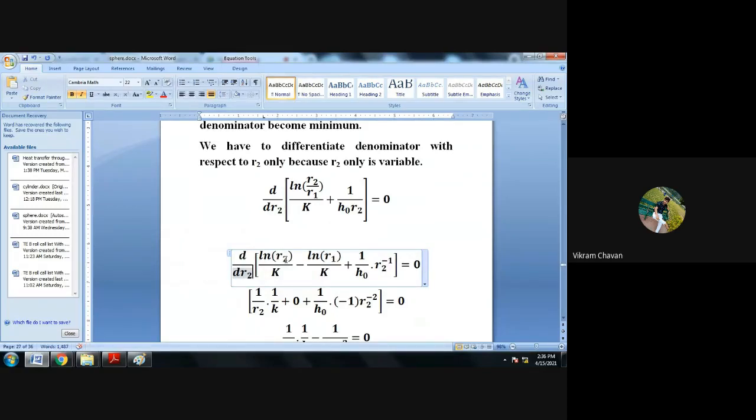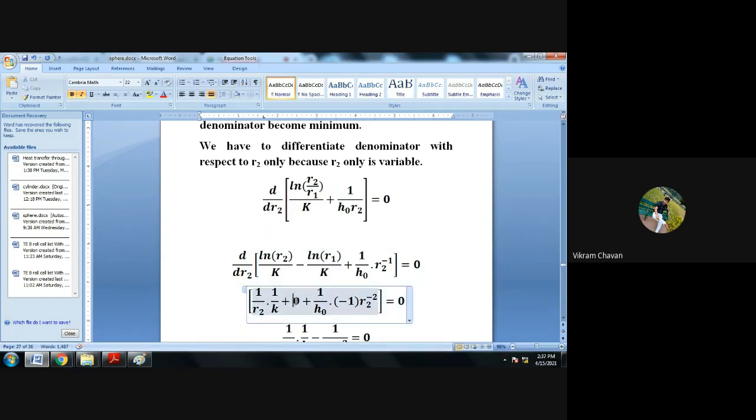differentiation of log x or ln of x is 1 upon x. So differentiation of ln of R2 with respect to R2 is 1 upon R2, multiplied by 1 upon K, as the constant we have taken as it is. Plus, now in the second term, ln of R1 divided by K, the R2 term is not present, so this particular term becomes constant and its differentiation with respect to R2 becomes 0.